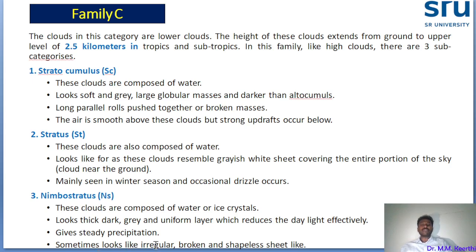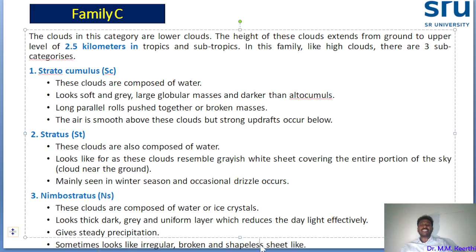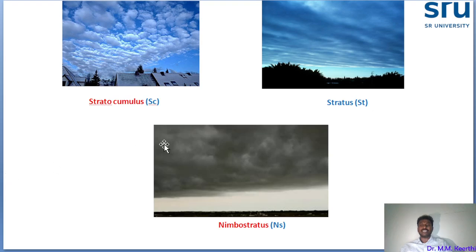How will it look? It looks like an irregular, broken and shapeless sheet. You see this picture, it is almost dark and ragged. It's a nimbostratus. In this condition only we will get the rainfall. That's why the nimbostratus cloud is responsible for steady precipitation.